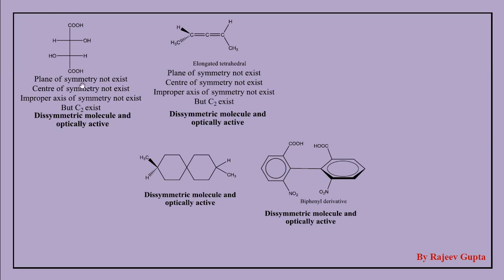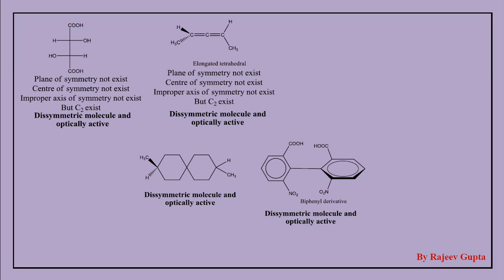If we apply a plane like this, here the OH group and here hydrogen, both are different, so this half portion is not a mirror image of this half portion.